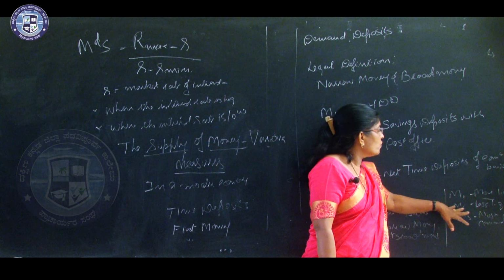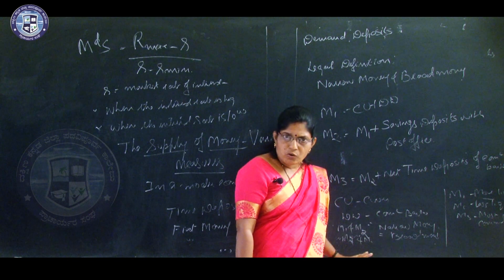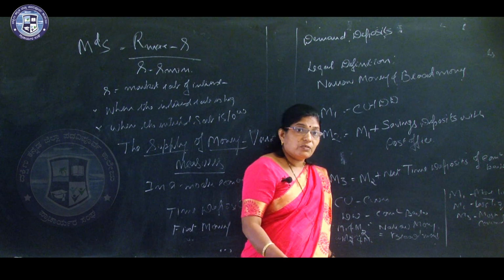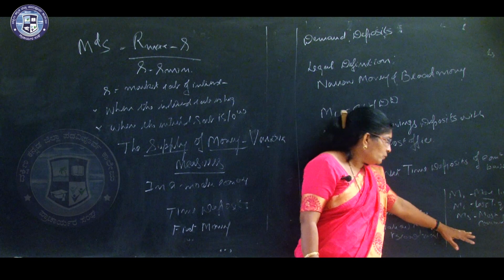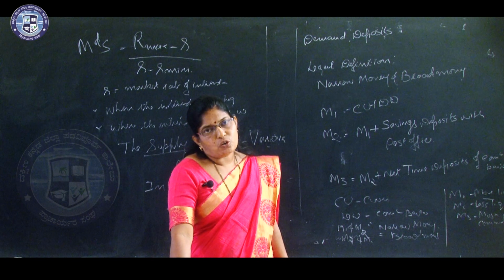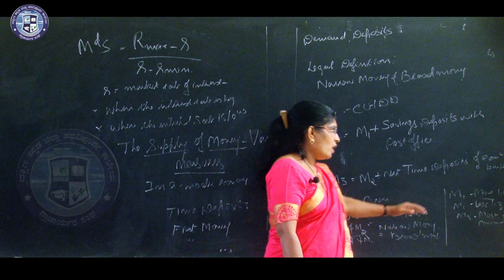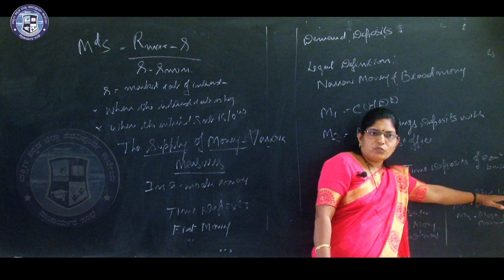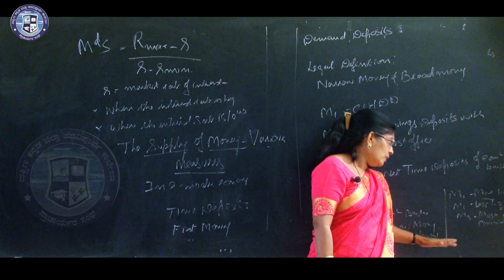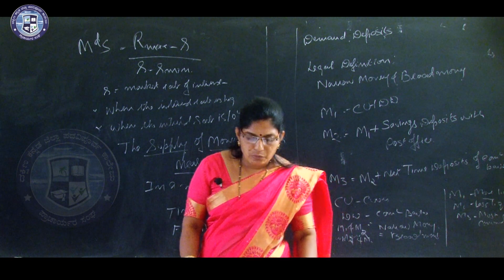M4 is a very less liquid form of money, which cannot be exchanged with other commodities very easily. M3 is the most commonly used measure of money supply.